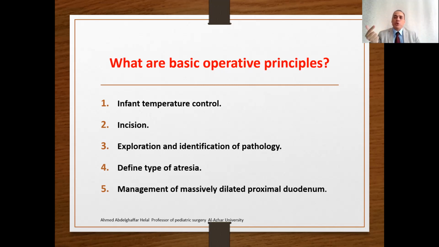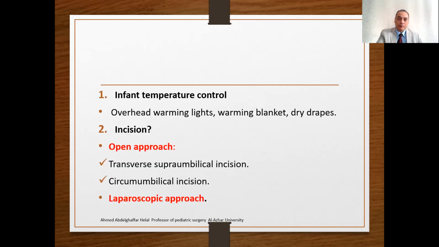Number two, what's your incision? Choose your incision, whether open or laparoscopic. Number three, exploration and identification of the pathology. Number four, we need to define and identify the type of the atresia. Number five, management of the massively dilated proximal duodenum.